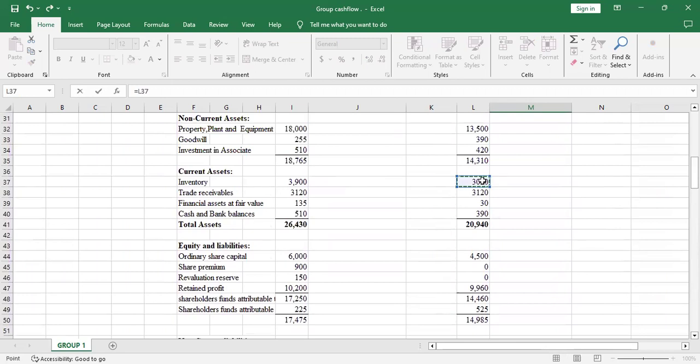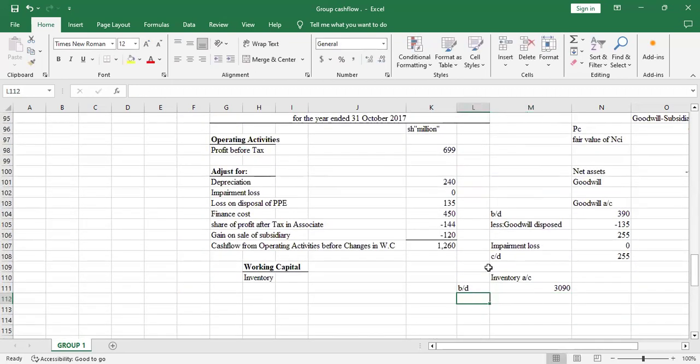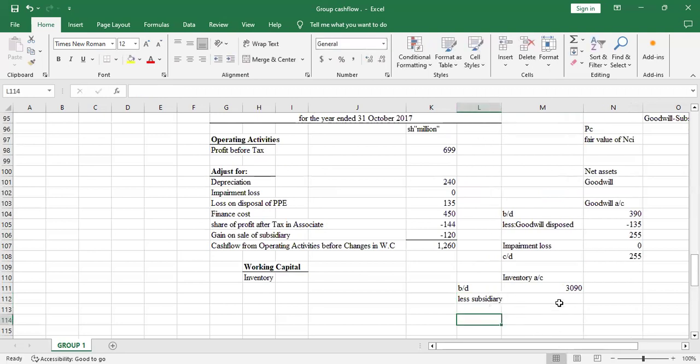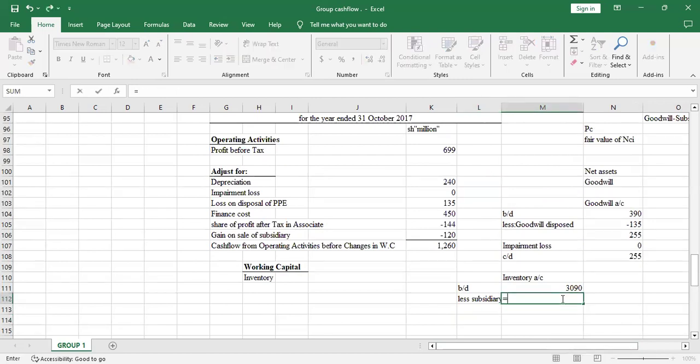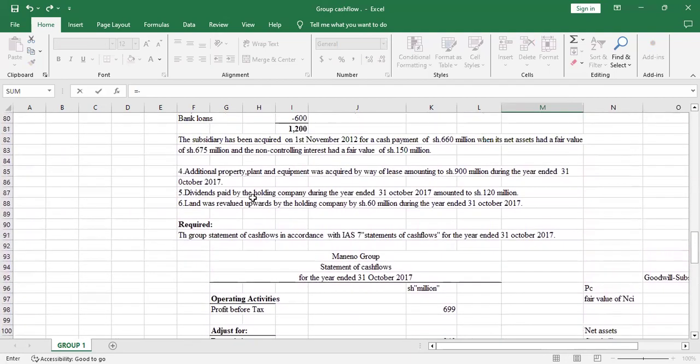Yeah, we had 3090 at the beginning. Then you less for the subsidiary which was disposed. So you less, let us see how much inventory was disposed.